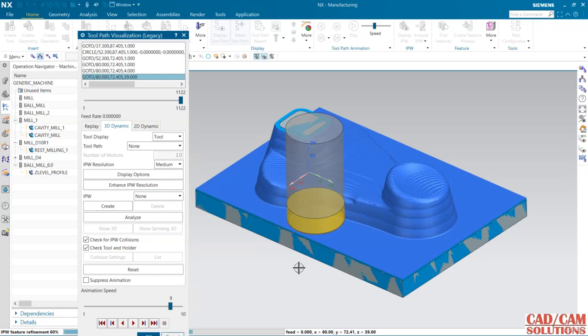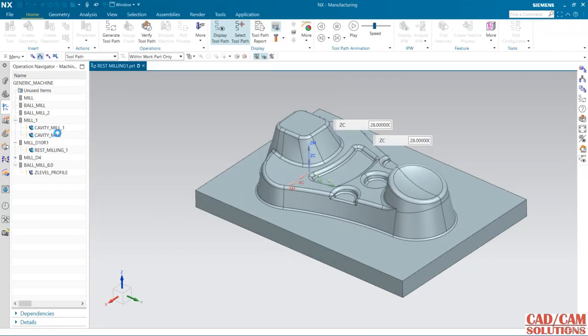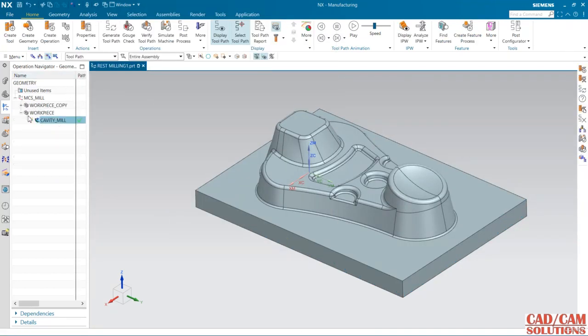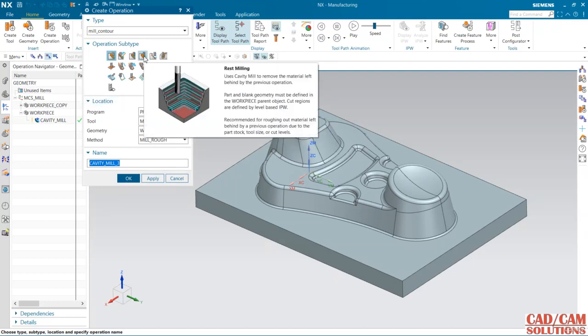Now the tool is 30 mm diameter, that is a bigger one, so I want to do the next operation, that is rest milling. For rest milling I'm going to use the next tool, so click here to add a new operation, and my next operation is rest milling.